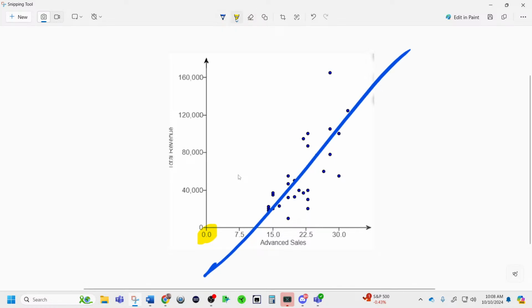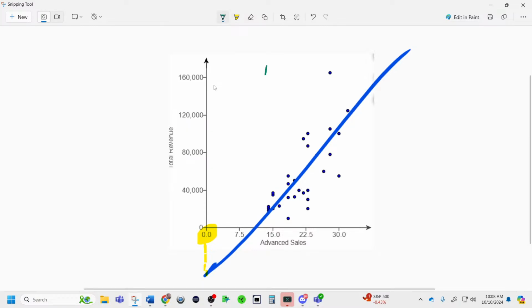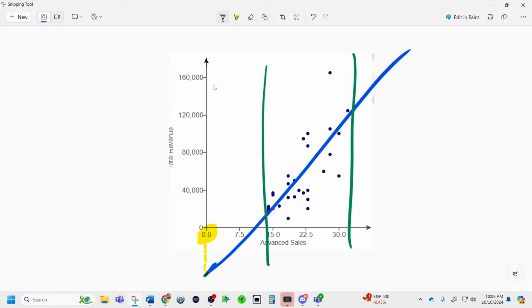This would be an extrapolation of the model because we do not have data outside of the bounds. You can lightly extrapolate into this area right here, and we call it extrapolation because you're outside the bounds of the X variable.